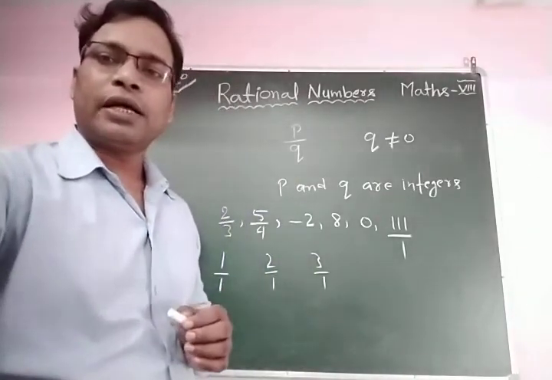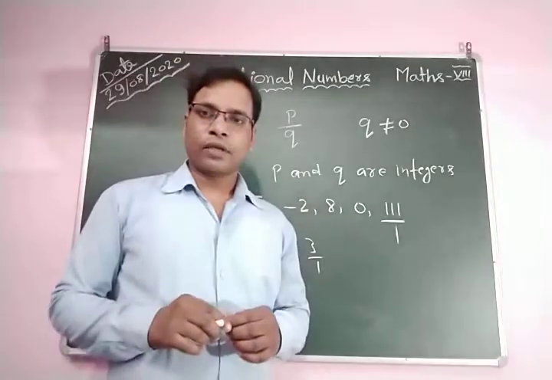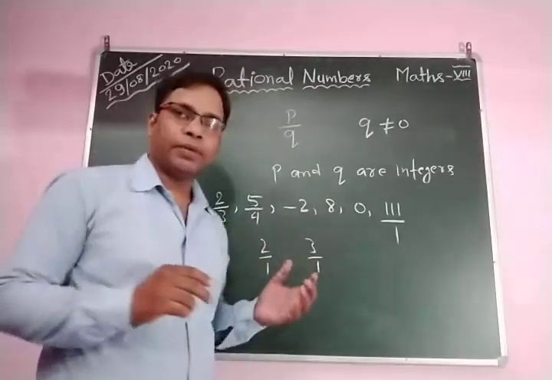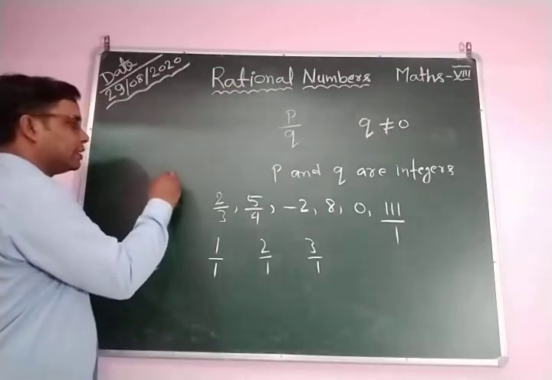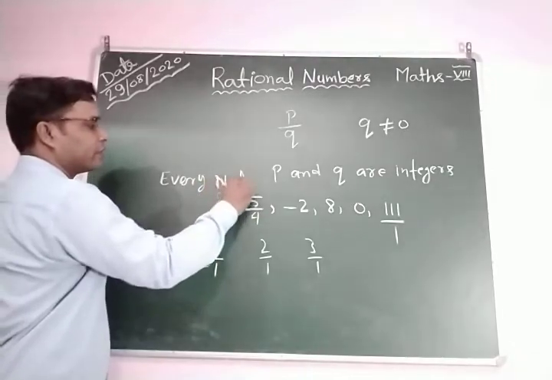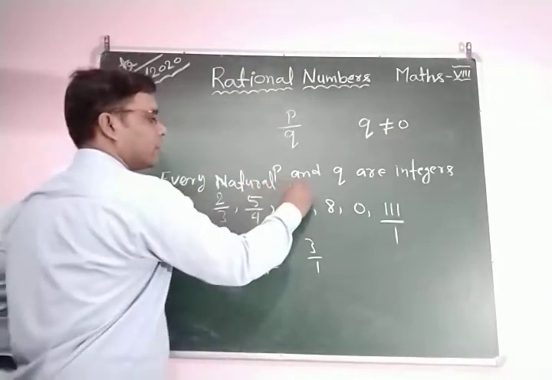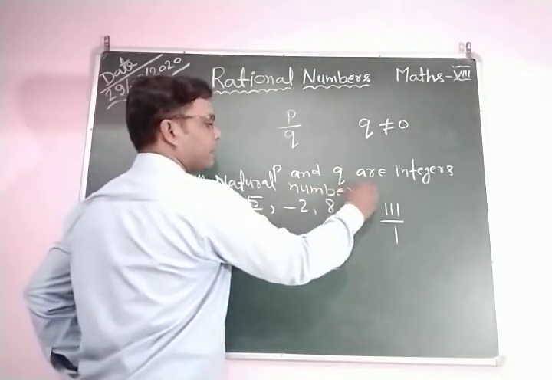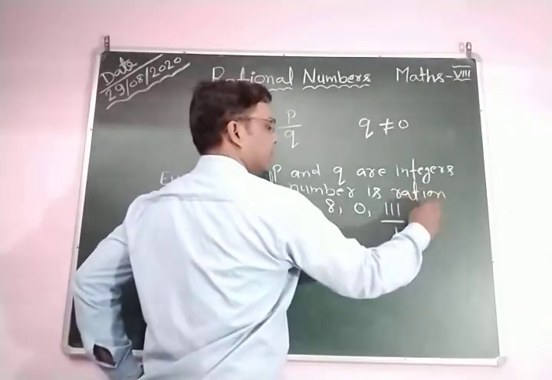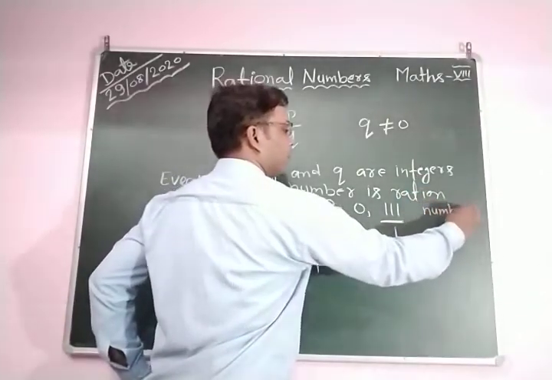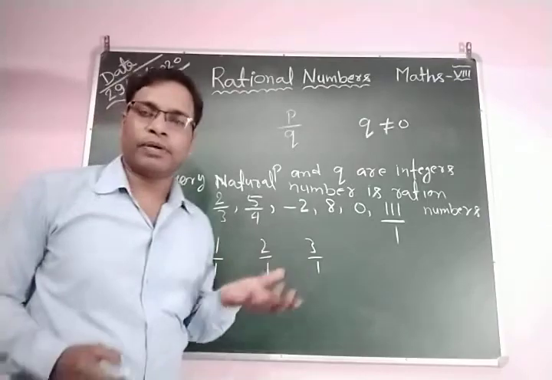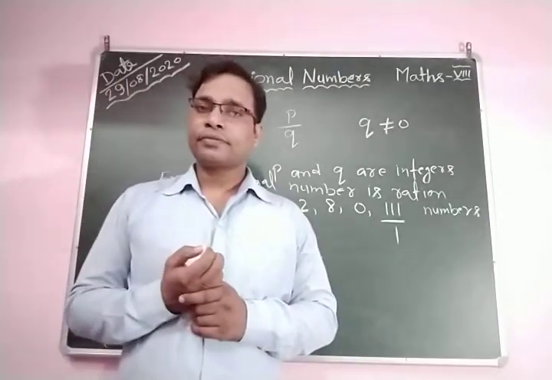Clear? I hope all of you understood that. You can say every natural number is a rational number, because you can see 1, 2, 3, 4, 5, 6 and so on are natural numbers.